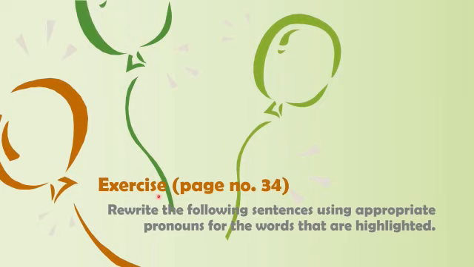Let's move to one more exercise on page number 34. Rewrite the following sentences using appropriate pronouns for the words that are highlighted. The words will be highlighted for you. You have to look at the words and write down the proper pronouns for them.